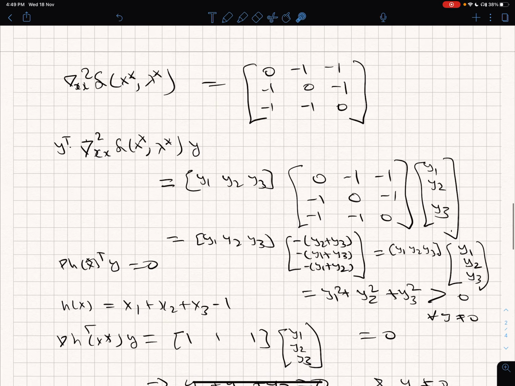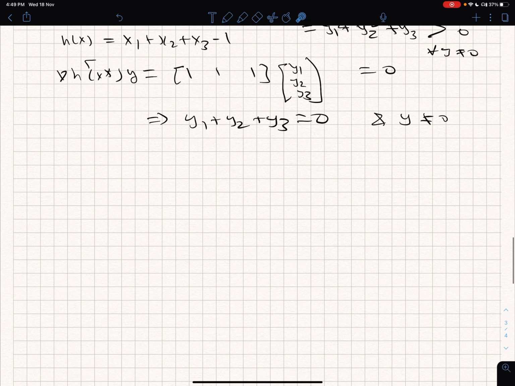So all the sufficiency conditions are met, and hence x1 star equal to x2 star equal to x3 star equal to 1 makes it a cube. So the cube with unit side maximizes the problem of the rectangular parallelepiped with the maximum surface area.